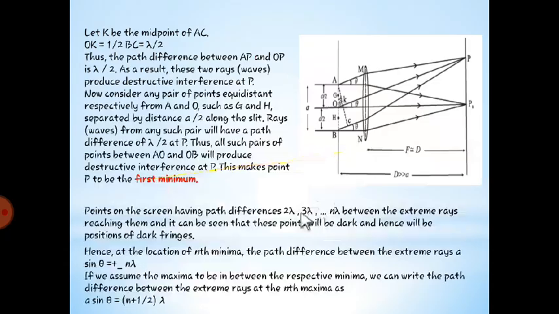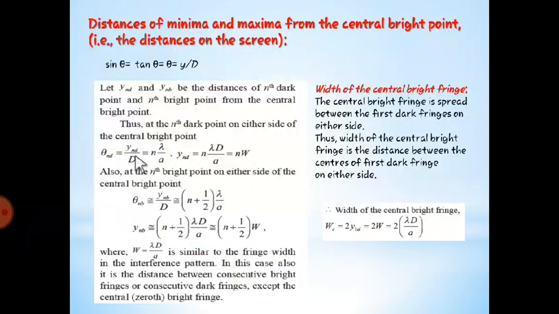From this equation, as we have said, a sin theta is equal to (n plus half) lambda, or here a sin theta is equal to n lambda. Then what will be the value of it over there? It will be n lambda by a. By considering only these two, you are getting the value for y n d, which is n lambda d by a, which we are going to say as w. What is w over there? W is nothing but fringe width, what we are getting from the interference pattern.